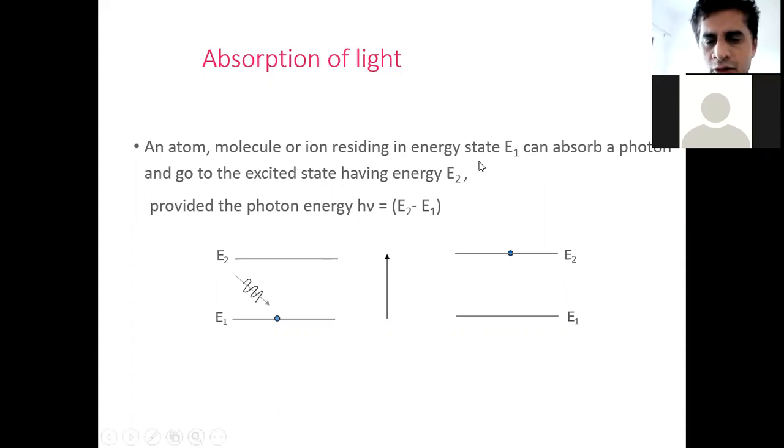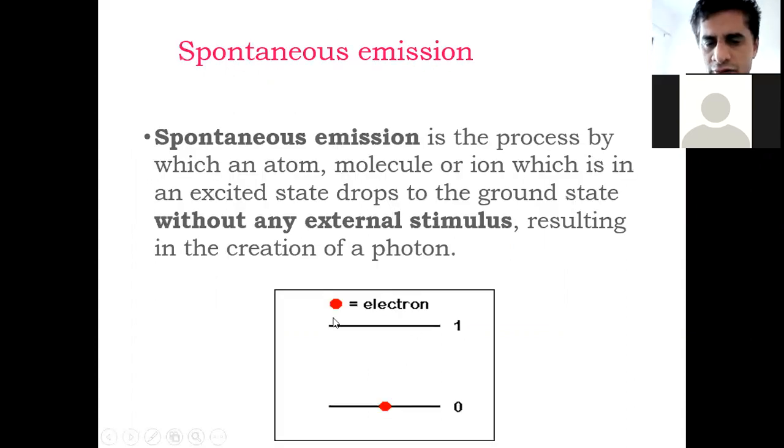Yes, sir. Yes. Now in case of spontaneous emission, one indicates the excited energy state, upper energy state, and 0 indicates the lower energy state. In this case, see, transition takes place from higher to lower, and there is no need of an external agent. This is spontaneous. In case of spontaneous emission, there is no need of an external agent. See, without any external stimulus or agent, transition takes place from higher to lower. Okay, and there is one more thing, creation of a photon. See this creation of photon.